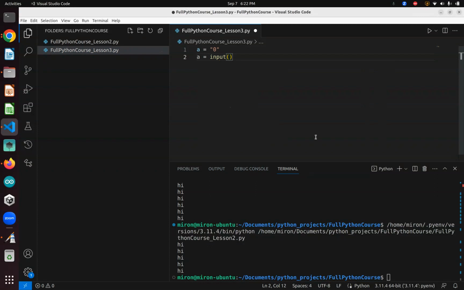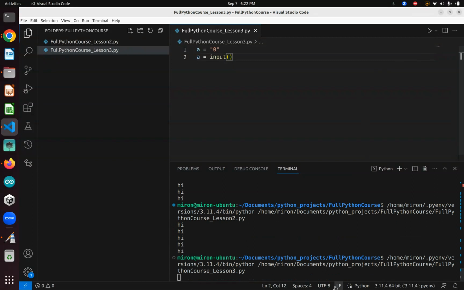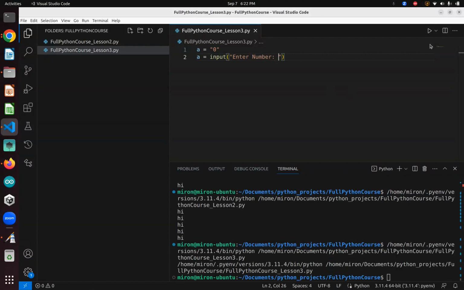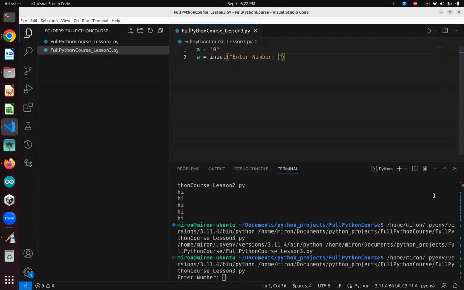Now, what is this going to do? It's not going to assign 0, but it gives us a little prompt so we can actually type. Inside the input, you can place something like enter number. Let's run it once again. There we go. It says enter number.